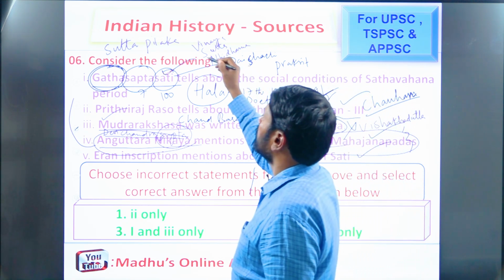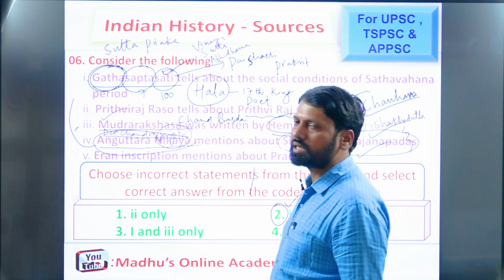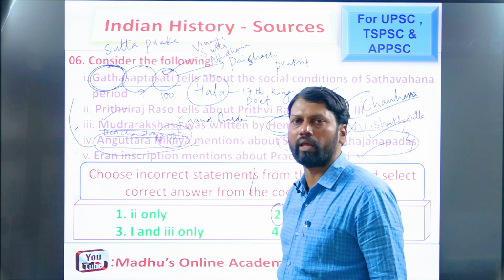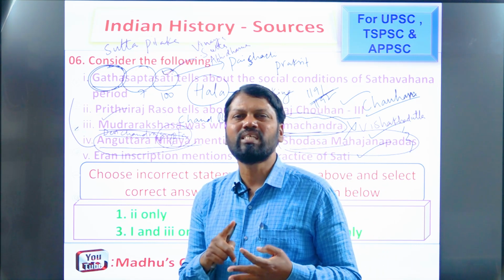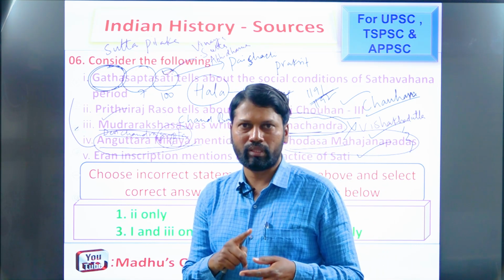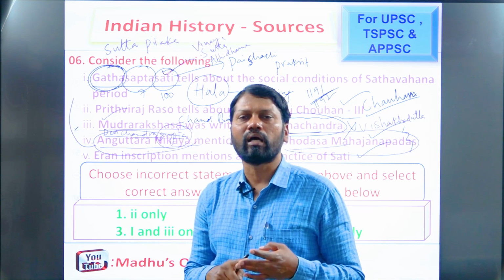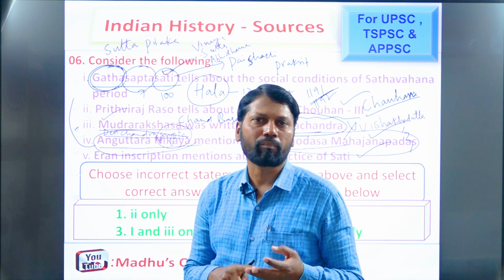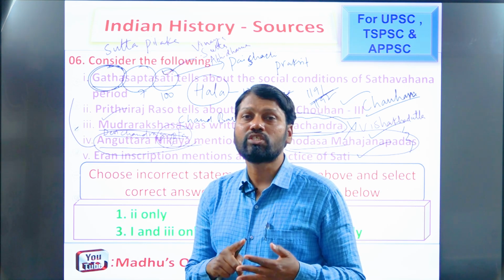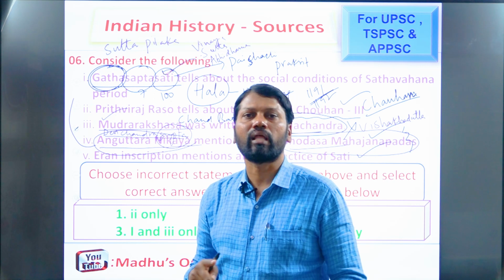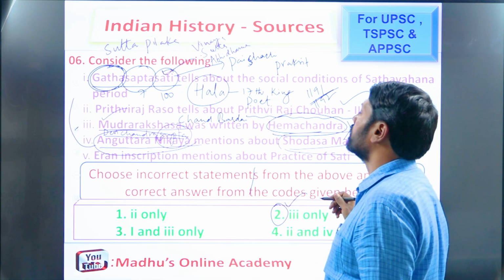Out of the 3, this Anguttara Nikaya was part of the Sutta Pitaka, remember. The Sutta Pitaka consists of 5 important segments, namely Digha Nikaya, Majjhima Nikaya, Samyuttara Nikaya, Anguttara Nikaya and Kudaka Nikaya. So these are the 5 parts of the Sutta Pitaka, remember. Very important from the examination point of view.